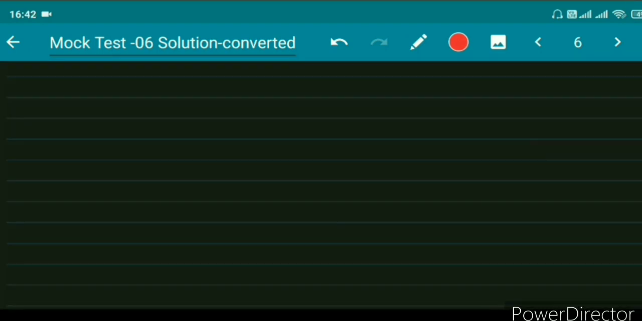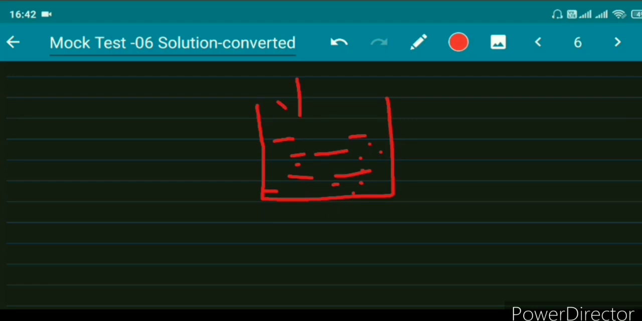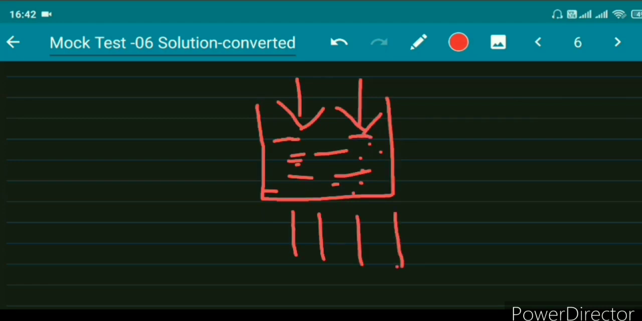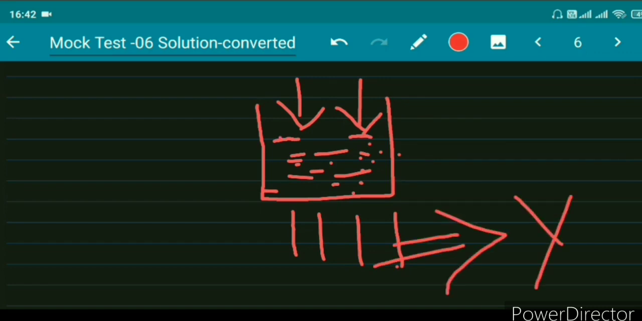Okay, so now let's make it simple. If I take a perforated container with a soil sample, and I put some water here, some water will automatically drain off from this perforated container, but some water will still remain within the soil due to the adhesion and the capillary action of soil. So the water which is retained here is called the retention, and the water which is drained off is called the yield.